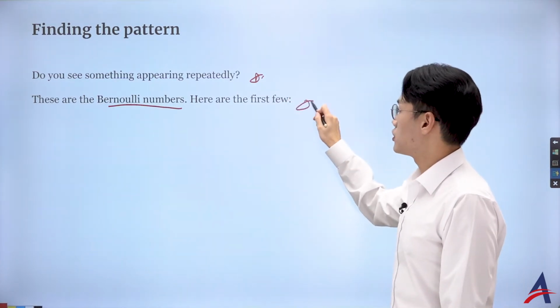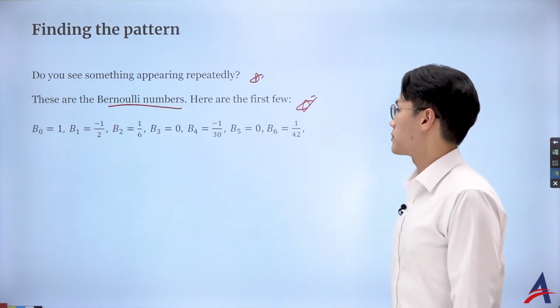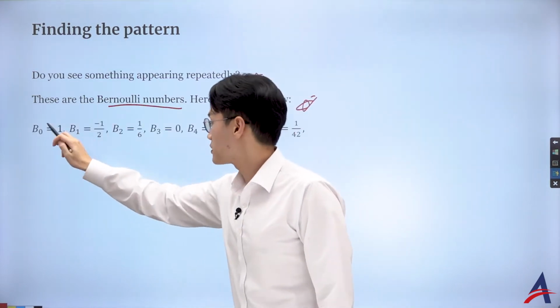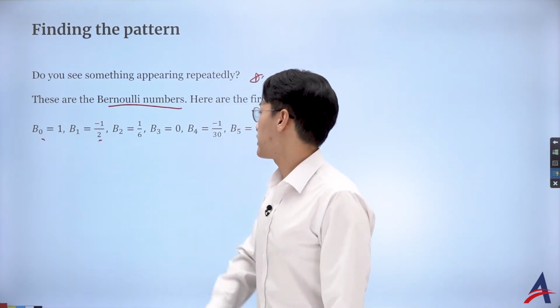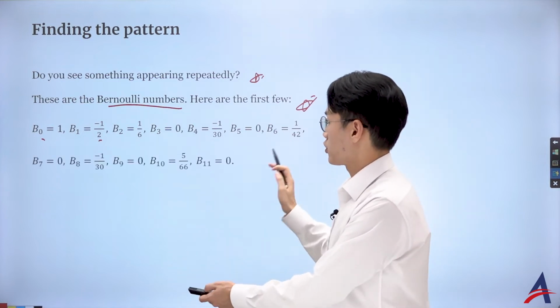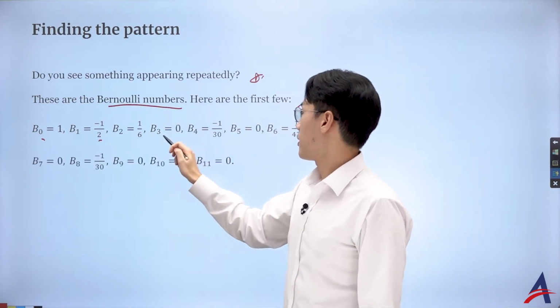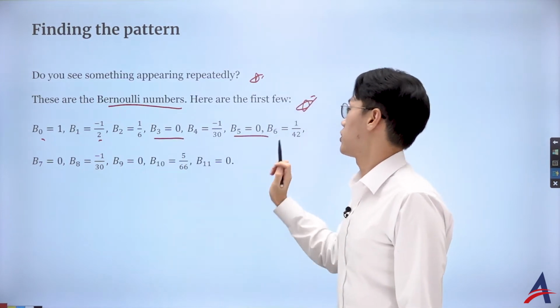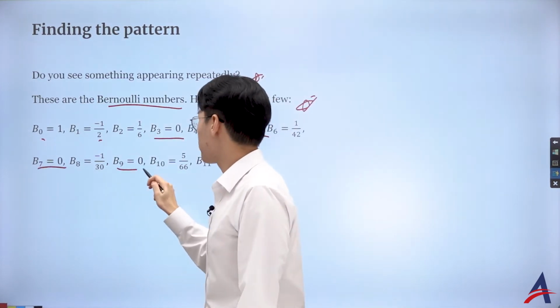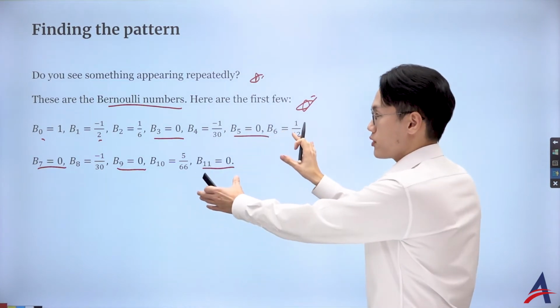What we can do is see the list by using some manual work, and these are some of the Bernoulli numbers starting from the 0th, which is 1, and then negative half, 1 over 6, etc. Now what I want you to notice as we proceed is that starting from the 3rd, all the odd terms become 0. But would it be just momentary? Would it be just for this period that it becomes 0?